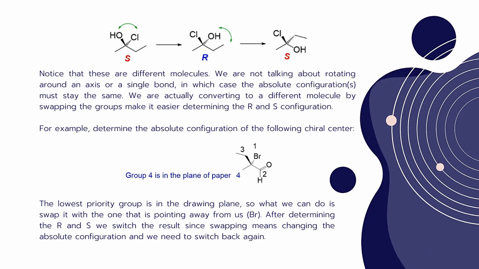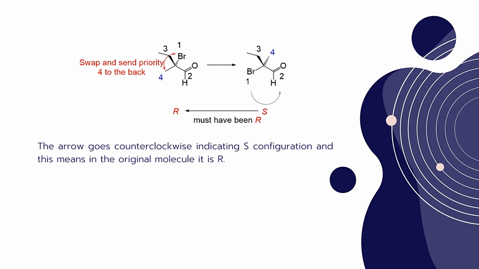So here we have to swap the groups. The lowest priority group is in the drawing plane, so we can swap it with the one that is pointing away from us, that is bromine. After determining R and S, we have to switch the result, since swapping means changing the absolute configuration, and we need to switch it back again. So we swap the lowest priority with the first priority, bromine, and then give the R and S configuration by drawing the arrow.